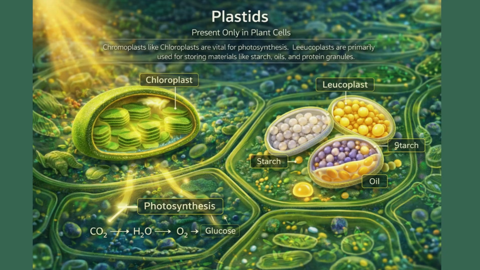Plastids. These are present only in plant cells. There are two types. First is chromoplasts, colored plastids, such as chloroplasts, which are vital for photosynthesis. And second is leucoplasts, white or colorless, which are primarily used for storing materials like starch, oils, and protein granules.